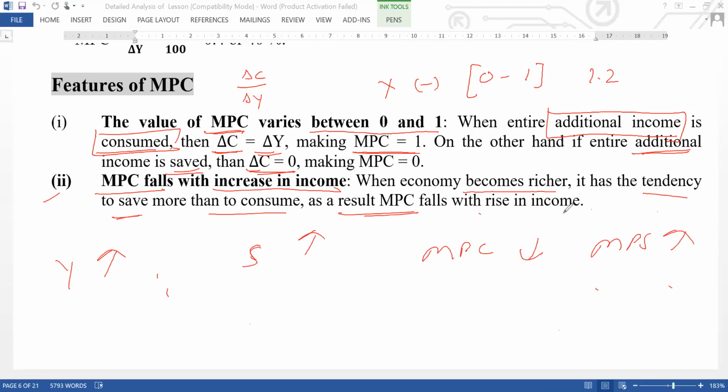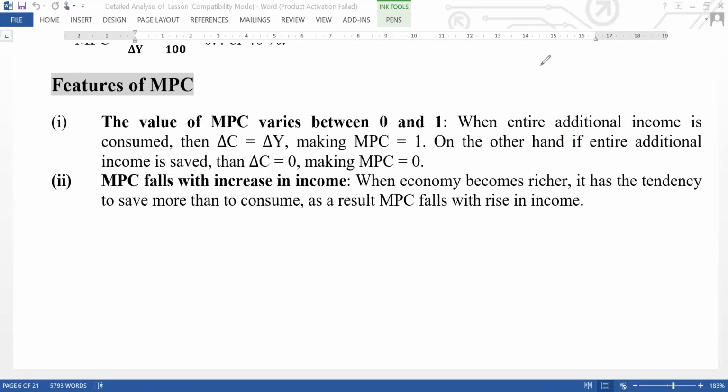So this is the theme about propensity to consume. I hope you got the topic for today's class. I told you about propensity to consume, and it is of two types: first APC and second MPC. And I told you the example, formula, diagram, and their features. So revise these. All these things have been given in your assignment. If you have any doubt, you can call me again. Thank you very much.